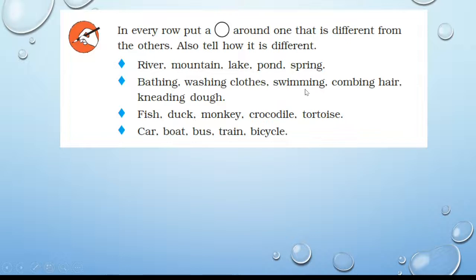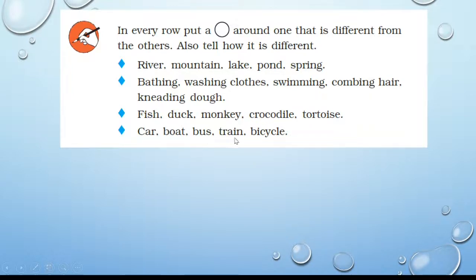Bathing, washing, swimming, combing hair, knead dough. Here they are the names of activities. To do bathing we need water, washing we need water, swimming we need water, kneading dough we need water, but combing hair we don't need water, so combing hair will be different. Fish, duck, monkey, crocodile, tortoise. Fish, duck, crocodile and tortoise live in water. Monkey lives on trees, so monkey is different from the others.